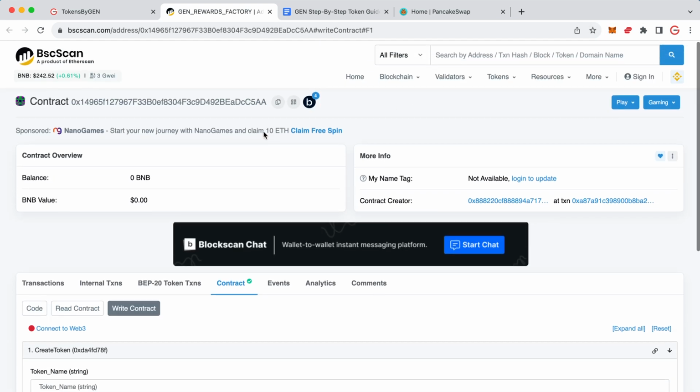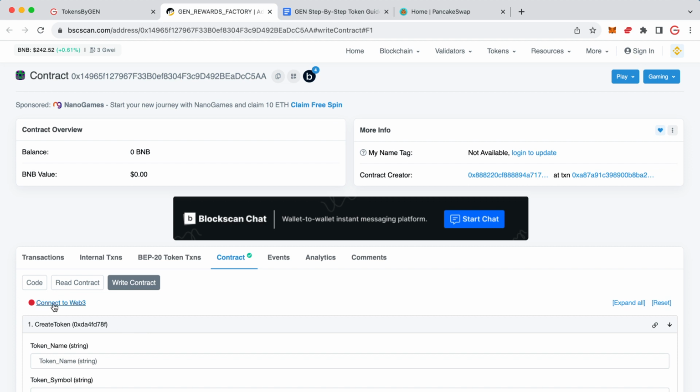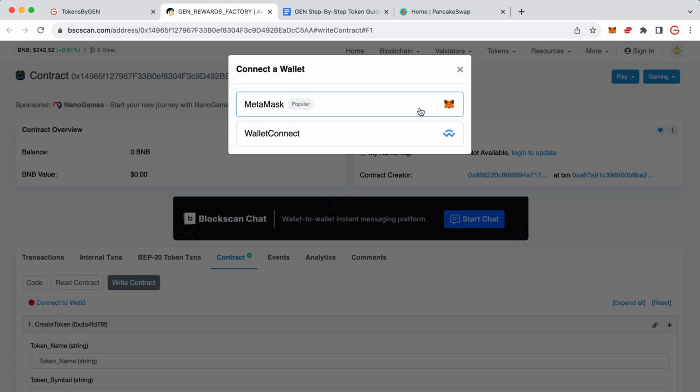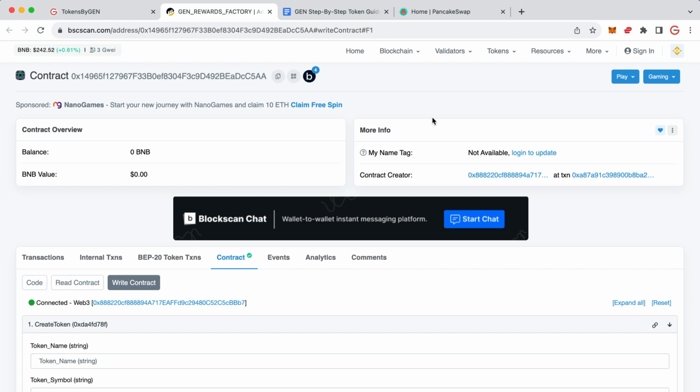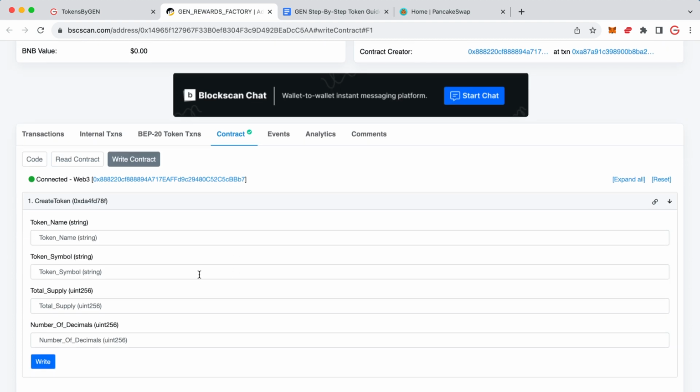Right, sorted. So once you've connected your wallet, and if you've just reset your computer like I just did, you'll have to put in your MetaMask password. So connect to Web3 on the wallet that is going to be the owner of the token. And then you've got to create your token.